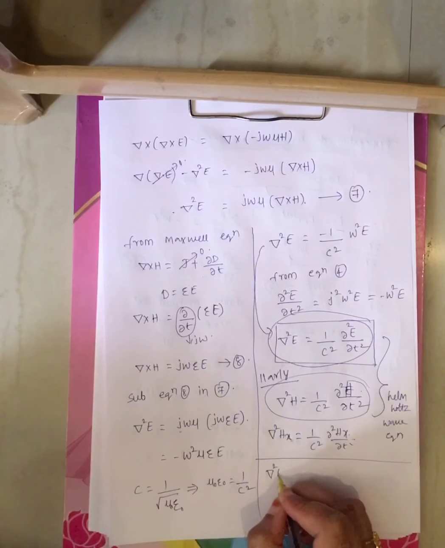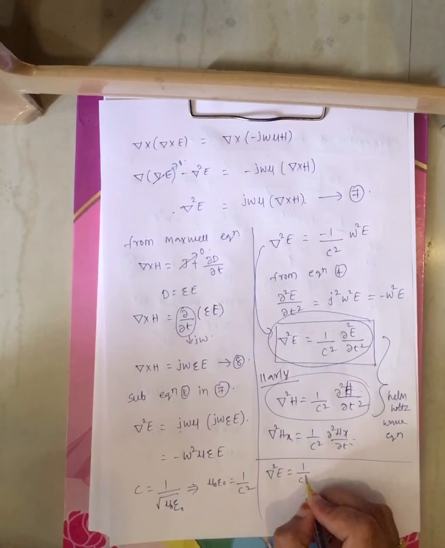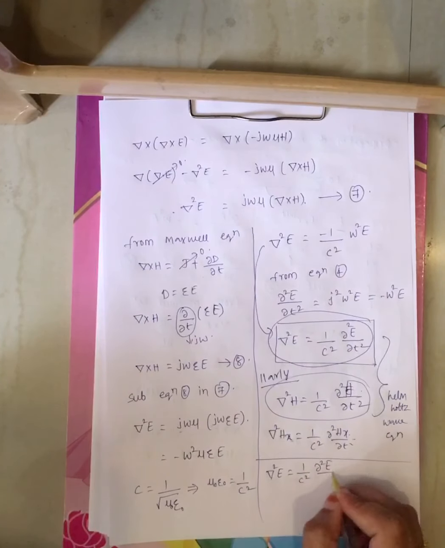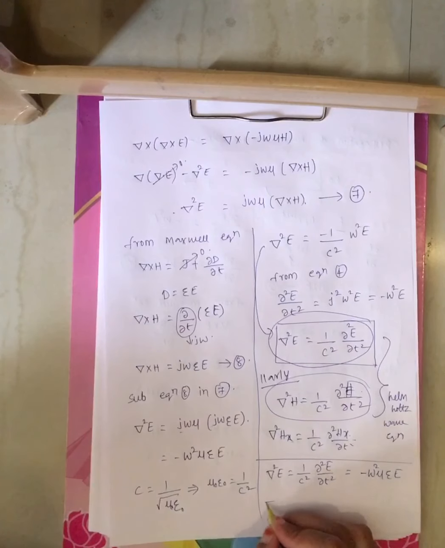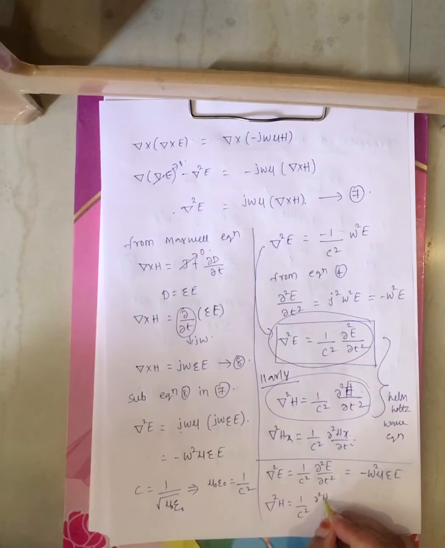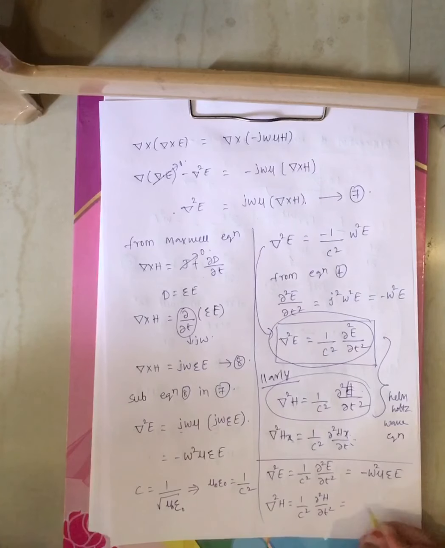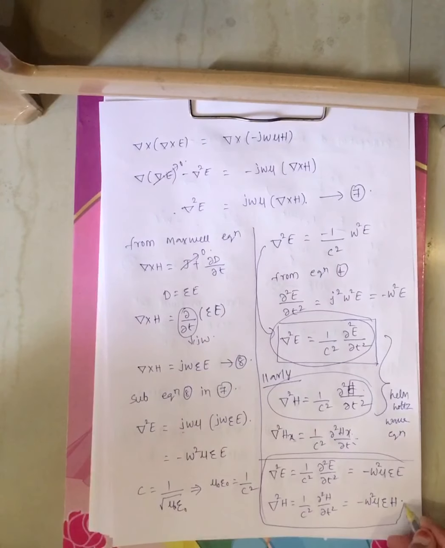I can rewrite del square E equals 1 by c square dou square E by dou t square, which is nothing but minus omega square mu epsilon E. Similarly, del square H equals 1 by c square dou square H by dou t square, which equals minus omega square mu epsilon H. These are the wave equations propagating in free space.